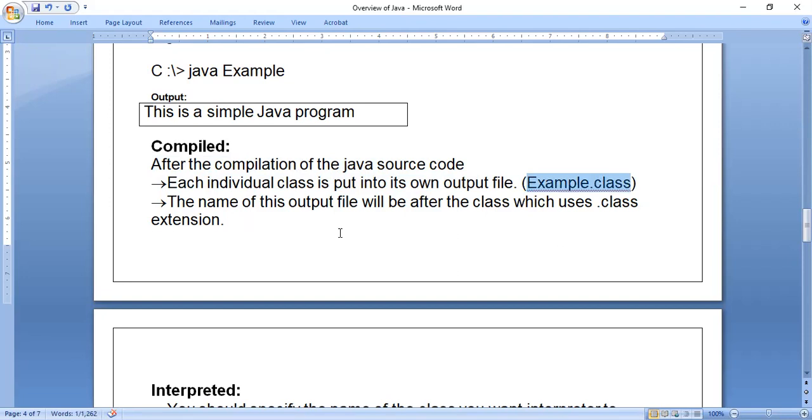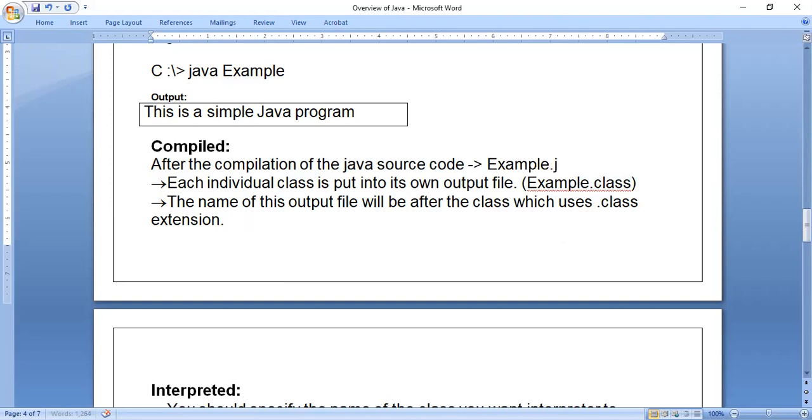Each individual class is put into its own output file. Class Example is one particular class which we have written. That will be converted to Example.class. This is one file. Example.java is the source code. So the Java source code means Example.java. Here I will mention it: the Java source code is Example.java.